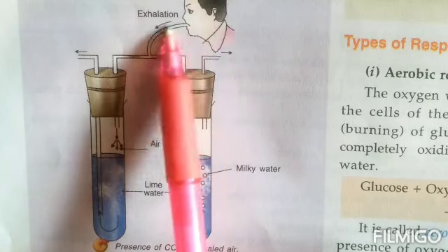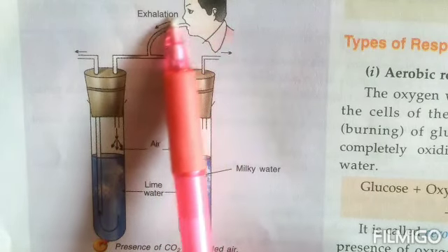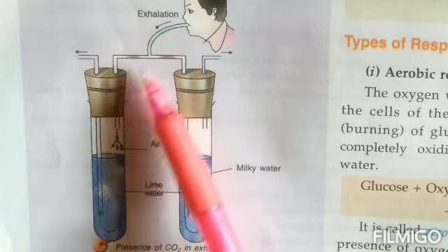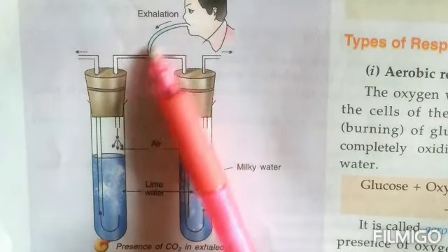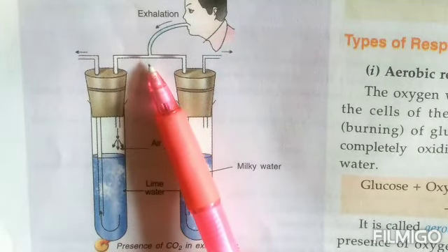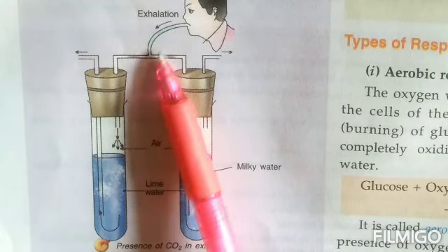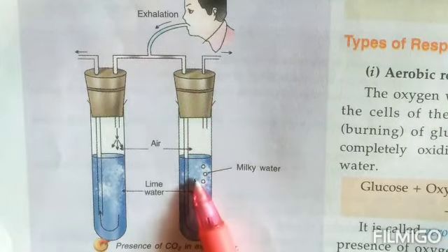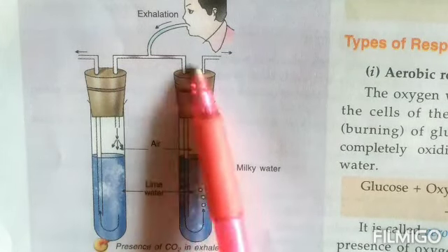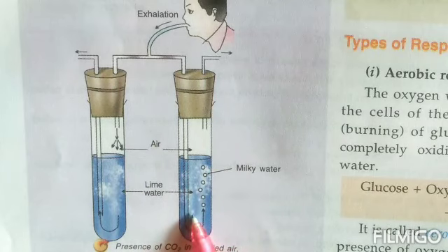Now, when the person is exhaling out, that means he is going to throw the carbon dioxide out. He is exhaling. Now, in this activity, children, we are going to see what will happen because this person is continuously exhaling out. When he is exhaling out, he is giving out the air that contains a lot of carbon dioxide. So that carbon dioxide is going into both the test tubes. In one of the test tubes, it is lying above the lime water, and in the second test tube, it is going right inside and getting mixed with the freshly prepared lime water.